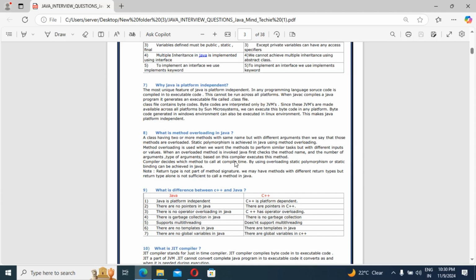Guys, the next question: what is method overloading? Already I mentioned it, guys. What is method overloading? Same method name but different parameters. That is called method overloading.